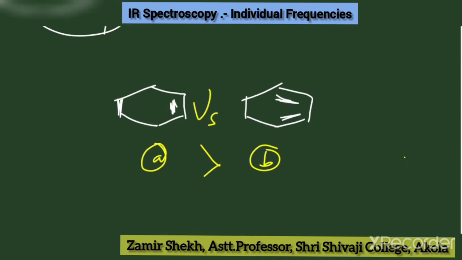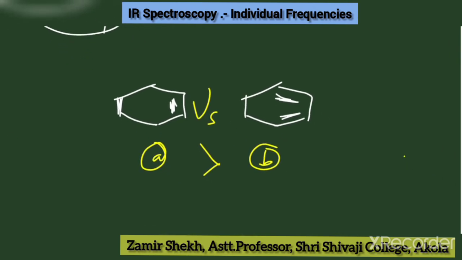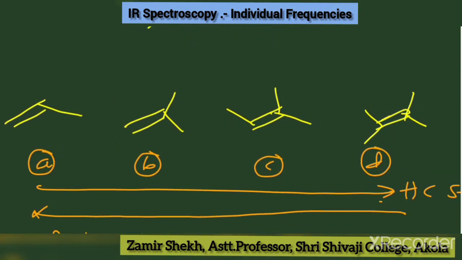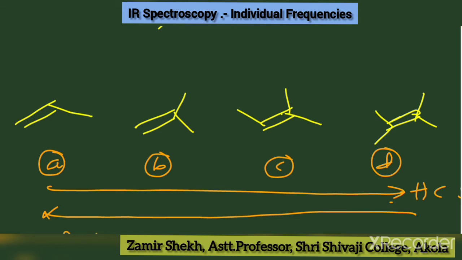Okay, if we compare these two examples, again A has the higher value than B, because A has the isolated double bond, B has the conjugated double bond. Likewise we can also compare with this example. This is an effect of hyperconjugation.